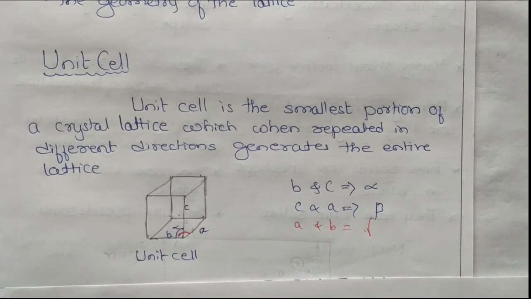We have mentioned there are 14 possible three-dimensional lattices, which are known as the Bravais lattices. So how do we get 14? That is nothing but by changing these parameters, either the sides or the angles. All the sides can be the same and the angles different, or the angles can be the same and the sides different. So there are permutations and combinations of these sides and angles, and we get 14 structures. Those are known as Bravais lattices.